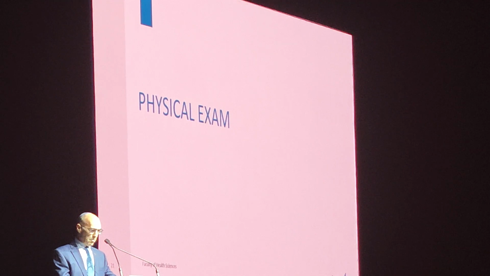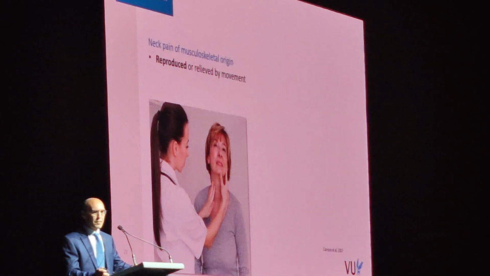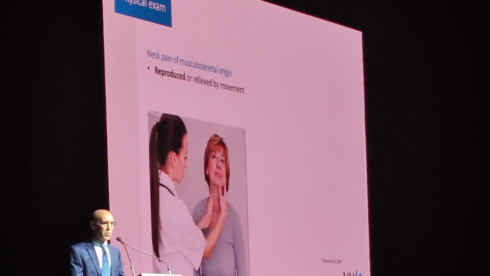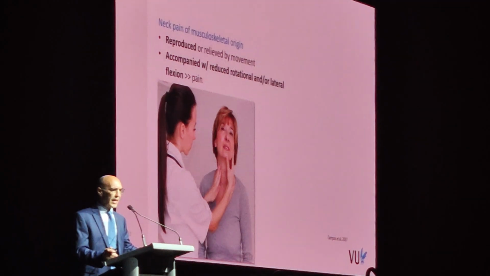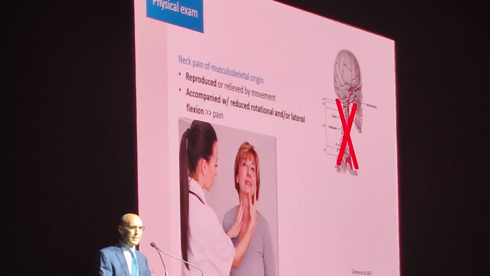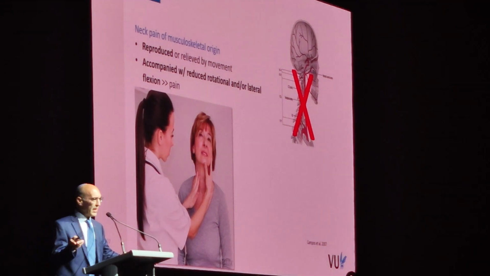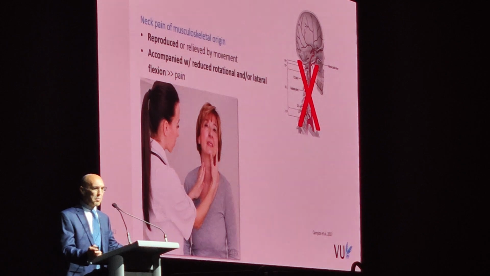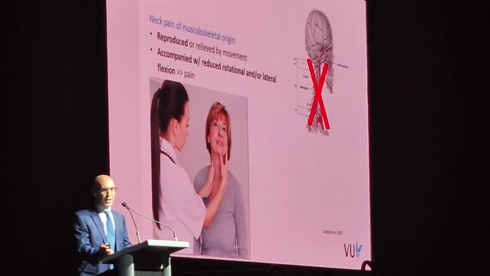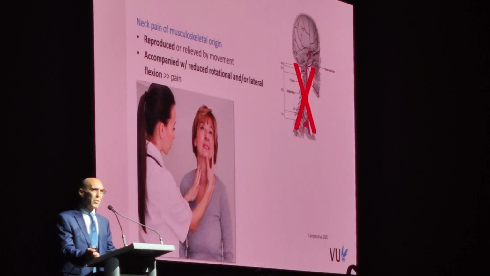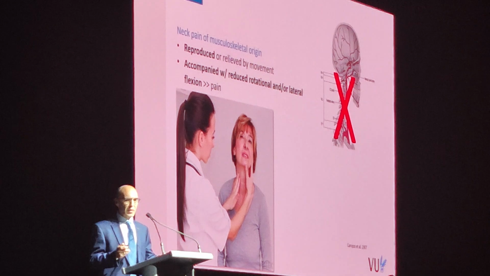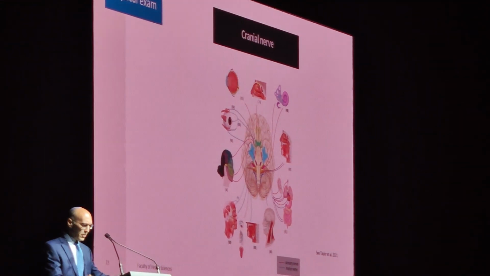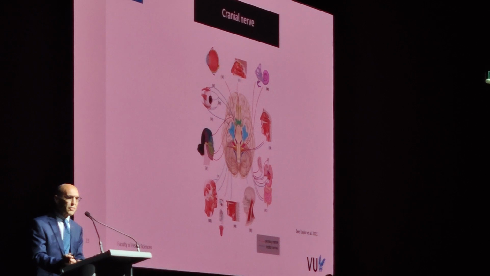So what should that physical exam look like? Well, neck pain of musculoskeletal origin can be reproduced or relieved by movement, and can be accompanied by reduced rotational and/or lateral flexion resulting in pain. You can imagine pain of vascular origin can be reproduced or relieved by movement and won't be accompanied by rotational or lateral flexion. So in the absence of a manipulable lesion that should raise the specter of doubt, potentially there's something else going on. I think a good physical exam should also include a cranial nerve exam.